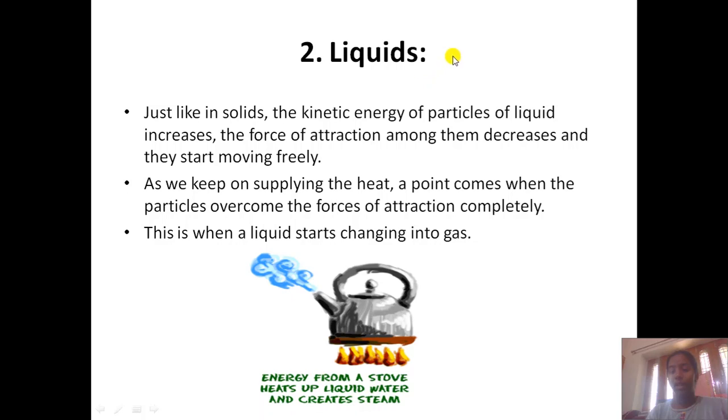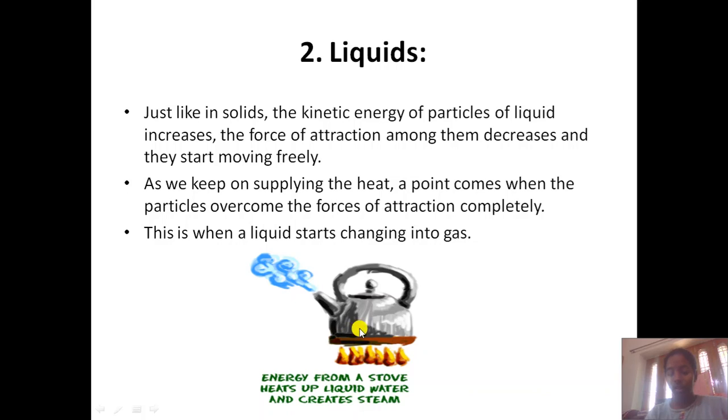So now what will happen in liquids, because so far we have done solids, and in solids, a solid melts into liquid. So now we are having liquid. Now let's see what can we do with this liquid. Just like in solids, the kinetic energy of the particles of liquid increases.